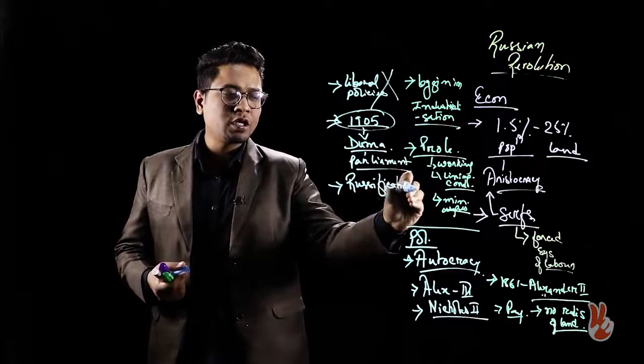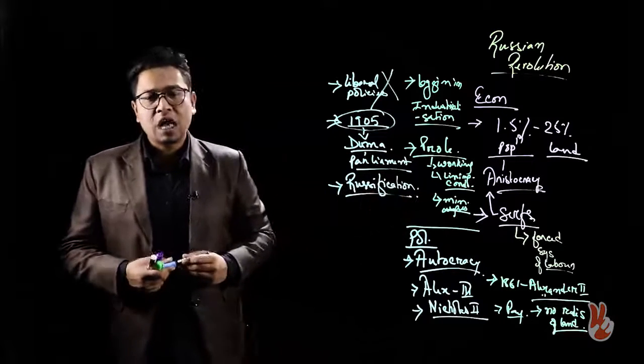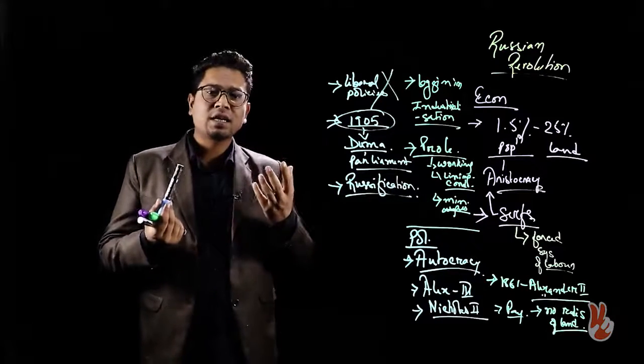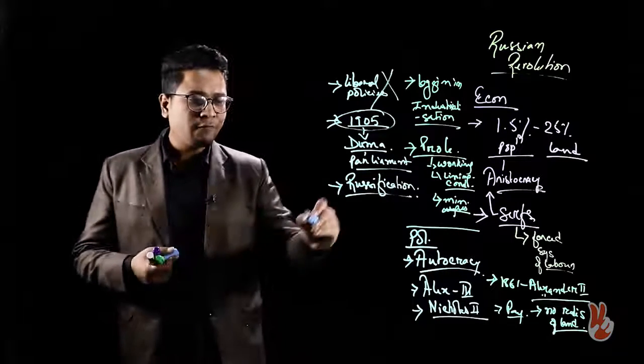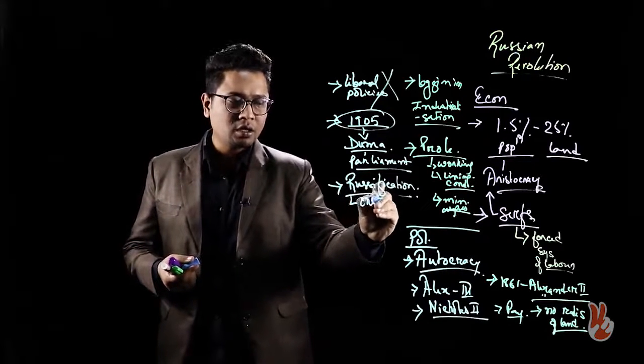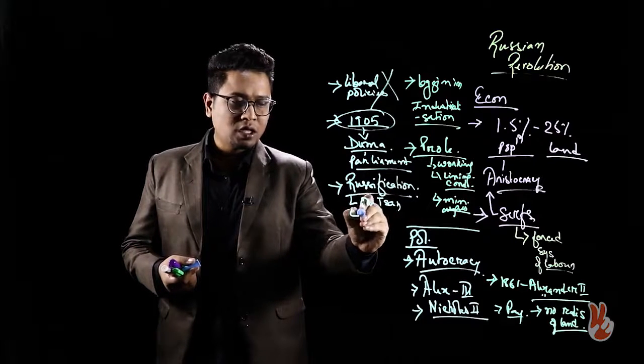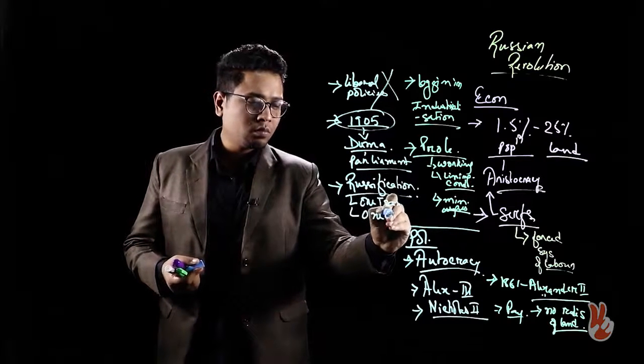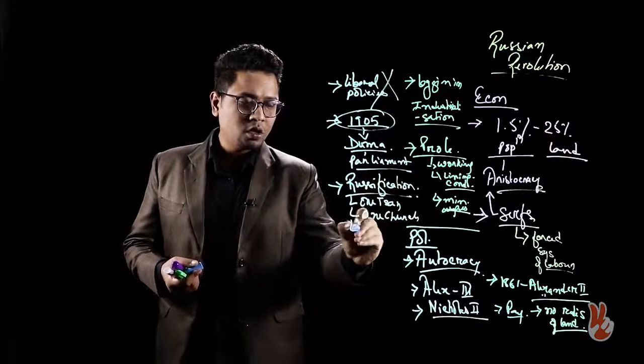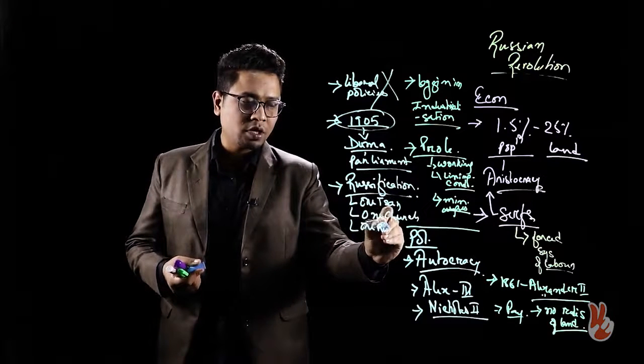Now, what is Russification? It was as much a political policy as a cultural policy, and this policy followed the dictum of one Tsar, one church, and one Russia. All right.